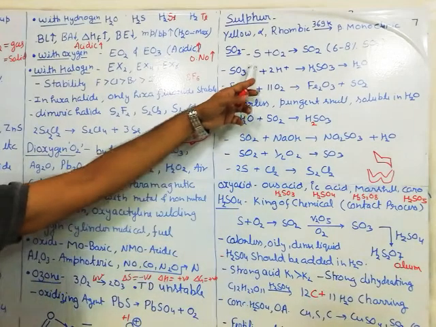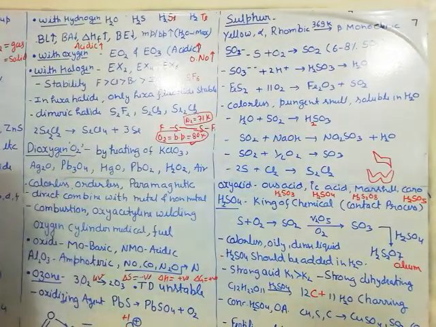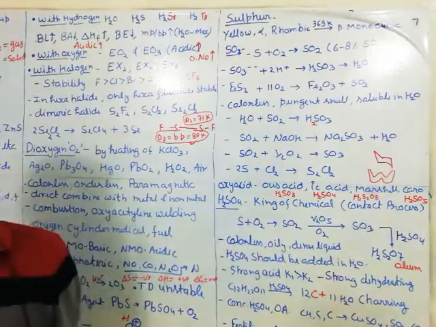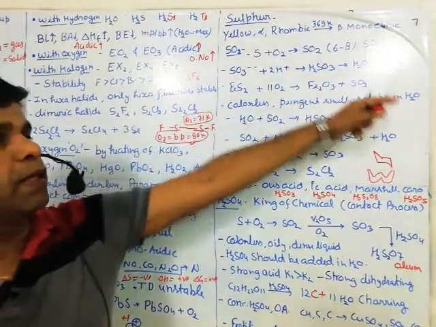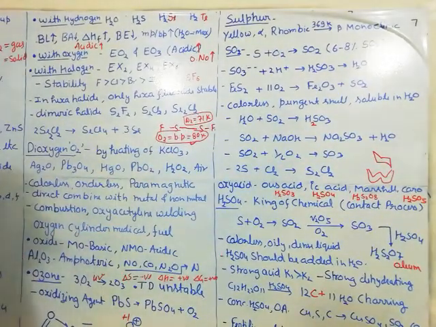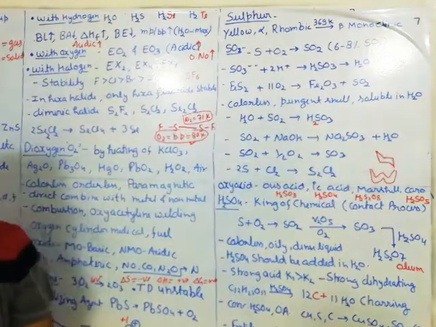Next is SO2. SO2 is obtained by the burning of sulfur. Burning of sulfur mainly gives SO2. Only 6 to 8% SO3 is present in the burning of sulfur, meaning sulfur on burning mainly gives SO2, not SO3.